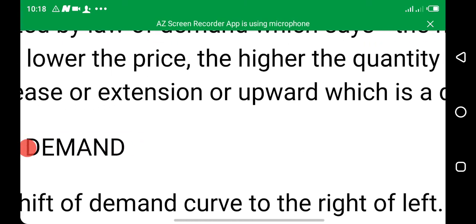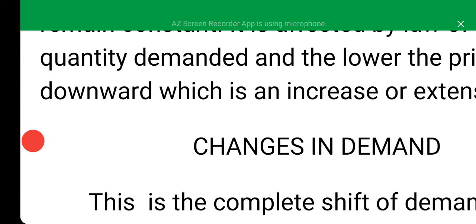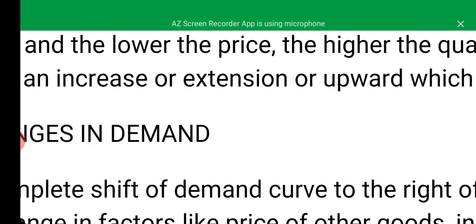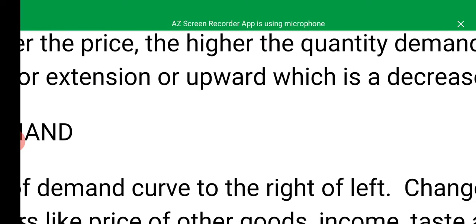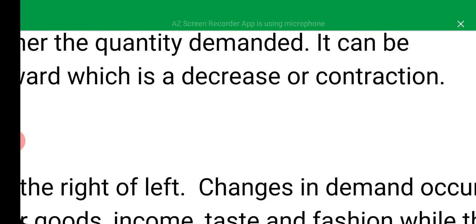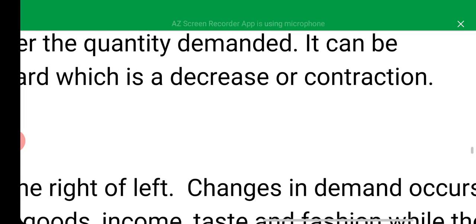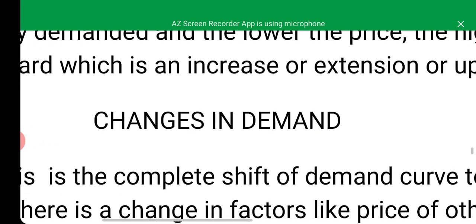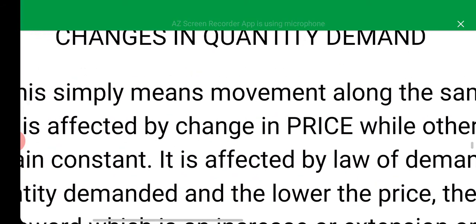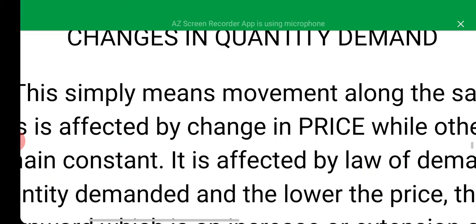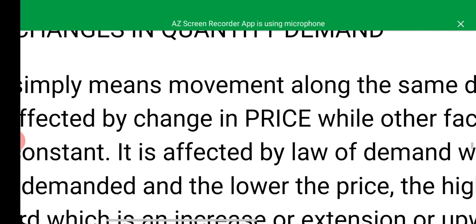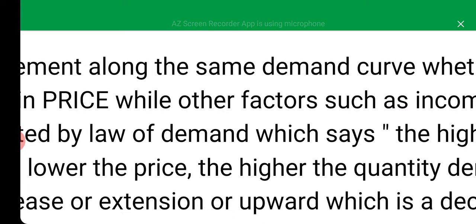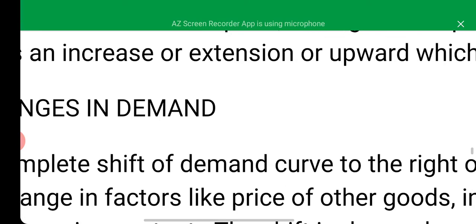So it can be downward, which is an increase or extension, or upward, which is a decrease or contraction. This will be demonstrated on the graph on the board. But what we should take into consideration here is that change in quantity demanded simply means movement along the same demand curve. We'll get it better when it is demonstrated on the graph on the board.